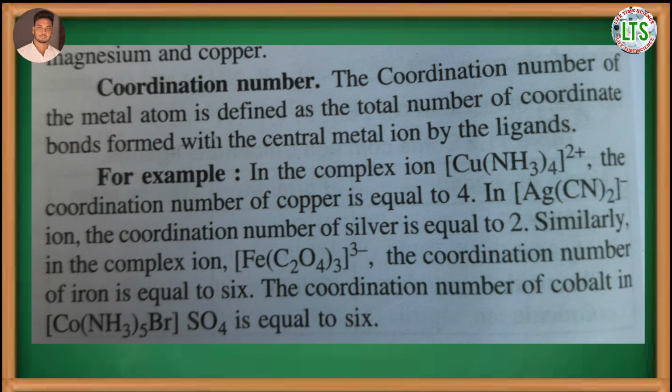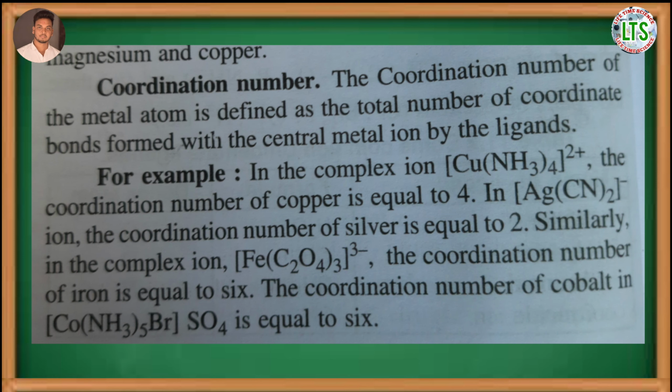Next, we will study the coordination number. The coordination number of the central metal atom or ion is defined as the total number of coordinate bonds formed with the central metal atom or ion by the ligands.